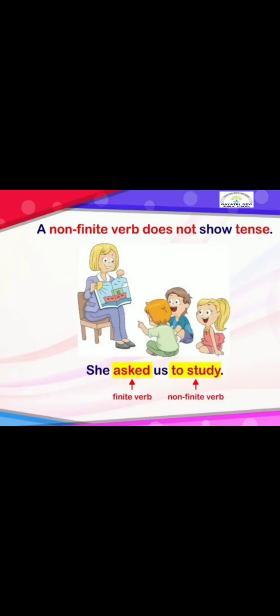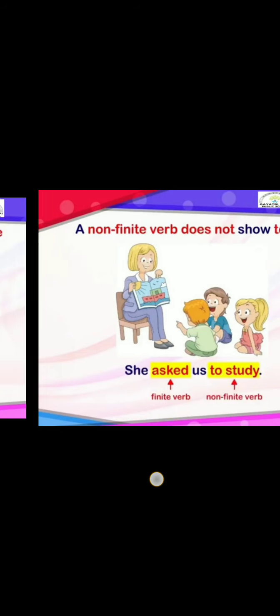See, for example, she asked us to study. In this sentence, asked, A-S-K-E-D, is a finite verb in the past tense, and to study is the non-finite verb. It is not showing which tense it is in. So asked is a finite verb, that is the main verb, and to study is a non-finite verb. So always remember, a finite verb is a main verb and a non-finite verb is not the main verb. It does not show any tense.